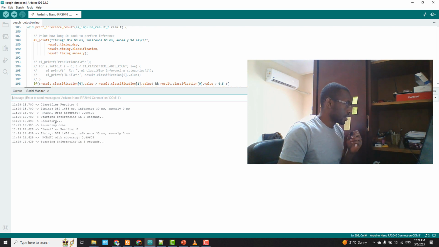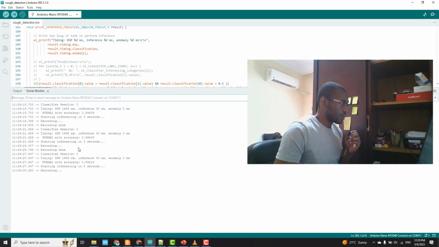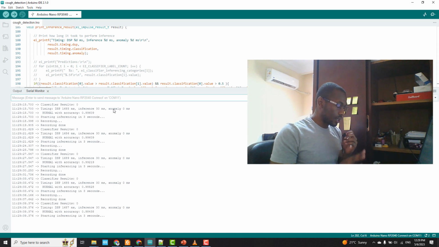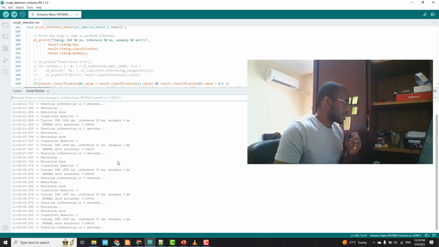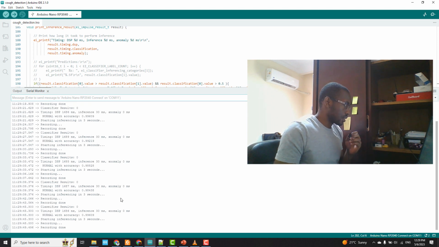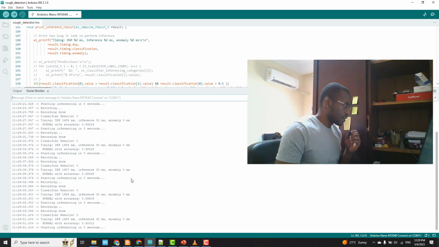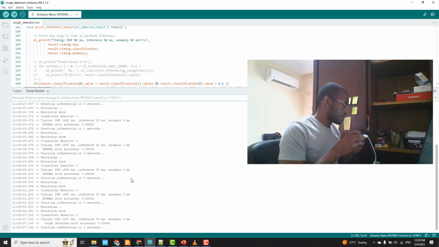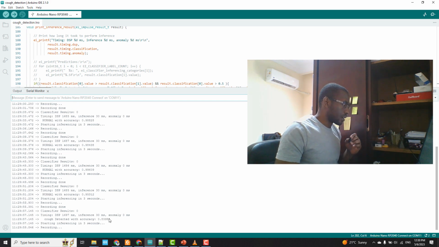Now it's showing normal. It's already saying it's normal as we speak. There is no cough detected. It's normal with a confidence of 0.9899, because right now I'm just speaking. If I cough, I expect to see the inference detecting a cough. So this is how I do it: recording. Cough detected, with a confidence of 0.8.